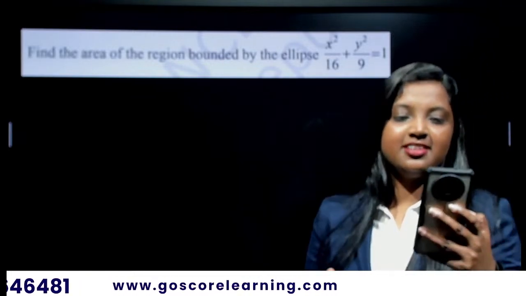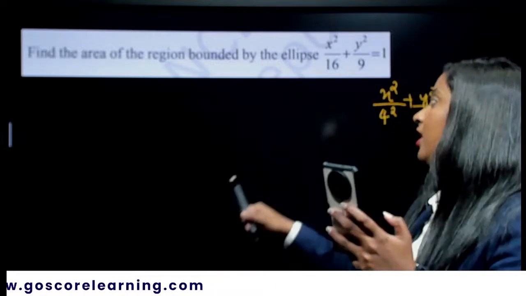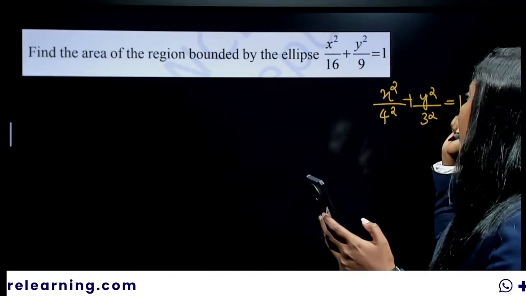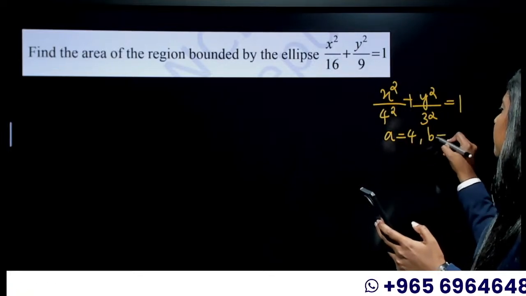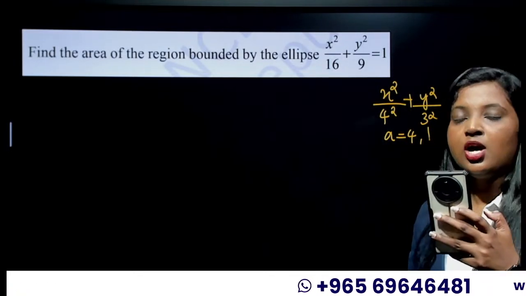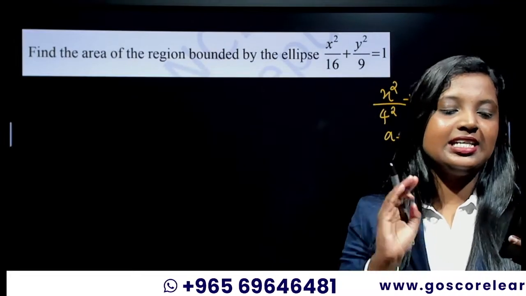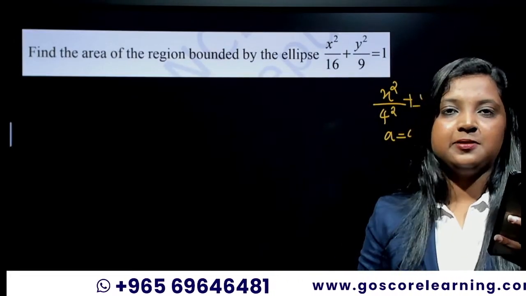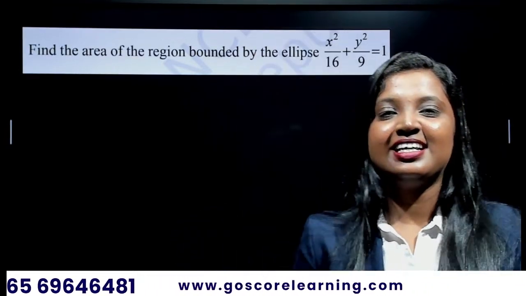No comments? I'm waiting for your answers. What will be the area of the ellipse with A as 4 and B as 3? Without doing calculations, without doing hard work, just do the smart work and tell me what is the answer. Yeah, very good. It is 12 pi.